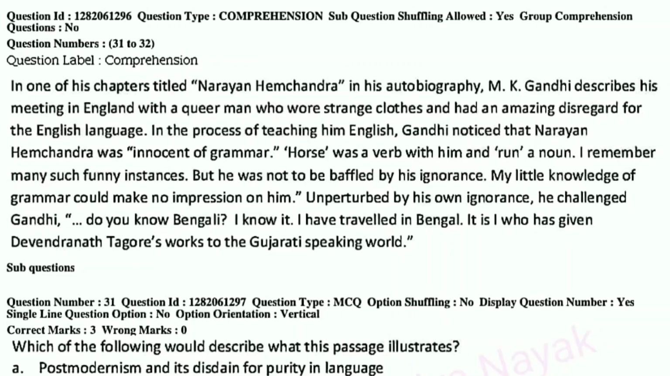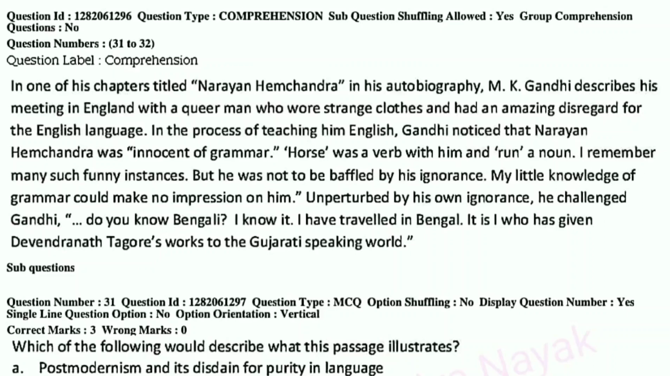In one of his chapters titled Narayan Hemchandra in his autobiography, M.K. Gandhi describes his meeting in England with a queer man who wore strange clothes and had an amazing disregard for the English language. In the process of teaching him English, Gandhi noticed that Narayan Hemchandra was innocent of grammar. Horse was a verb with him and run a noun. I remember many such funny instances, but he was not to be baffled by his ignorance. My little knowledge of grammar could make no impression on him.